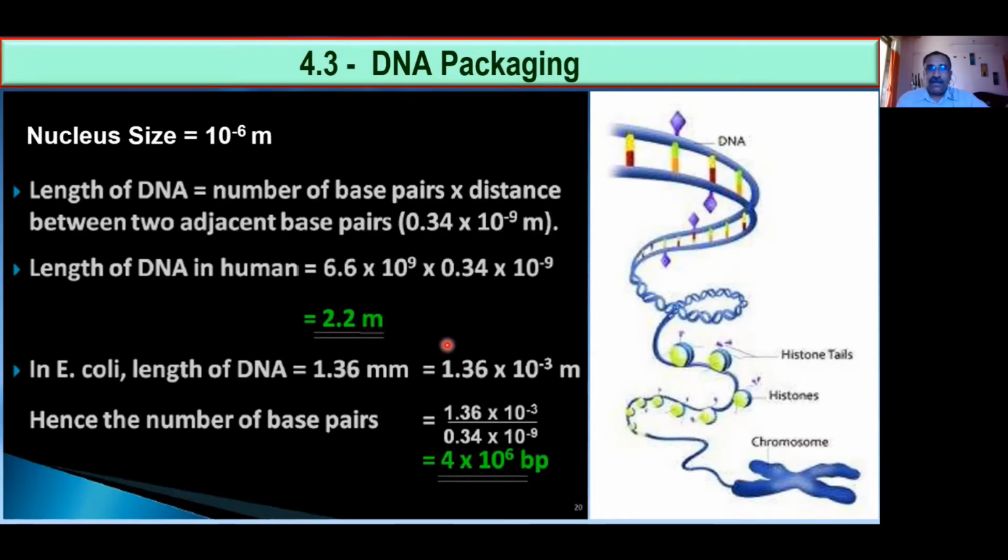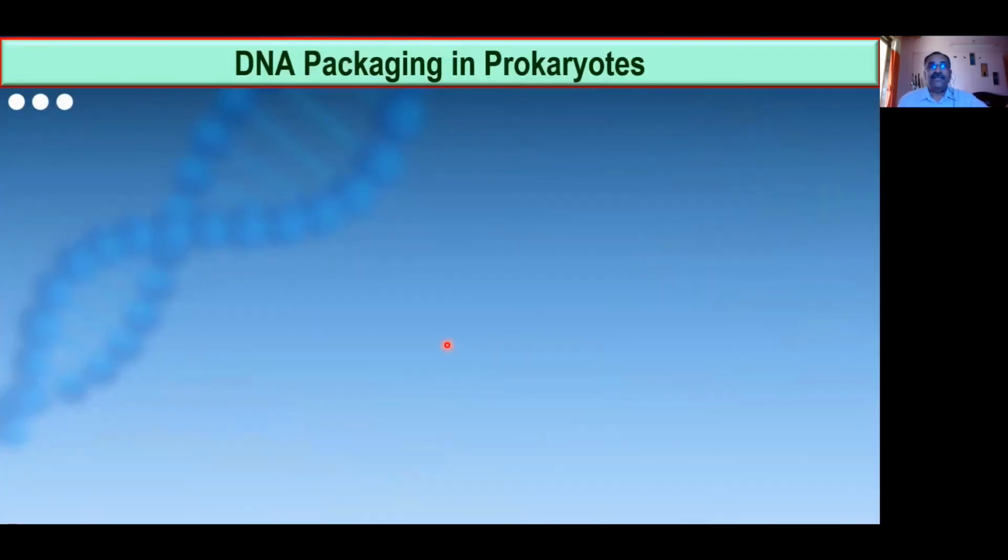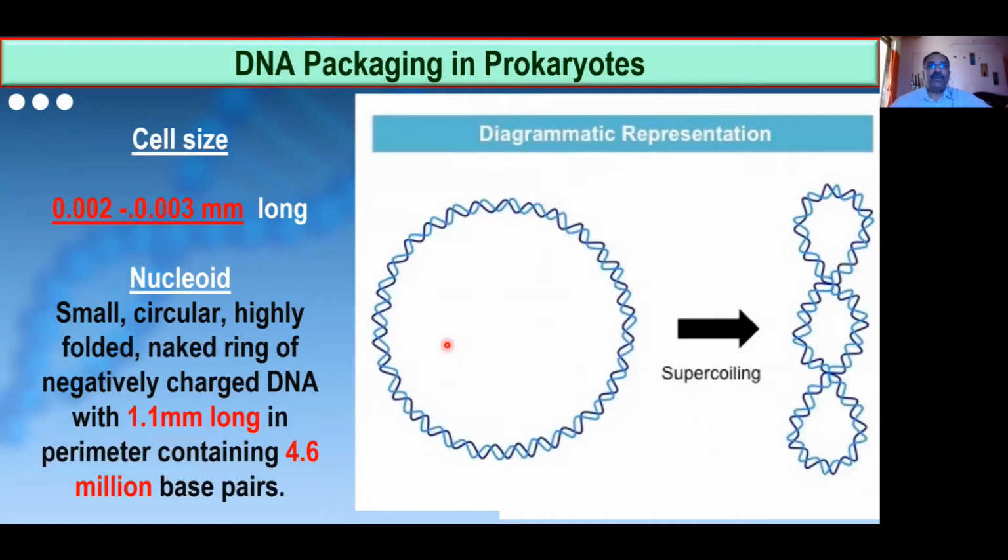Okay. Now, look at this point. DNA packaging in prokaryotes. You know, prokaryotes and eukaryotes both you have to see. Prokaryotes, you can notice the size of the cell.